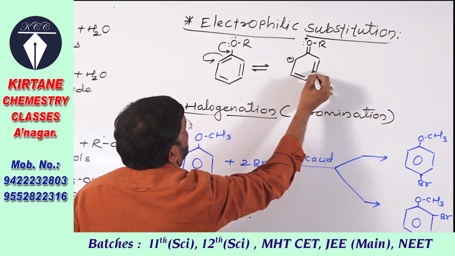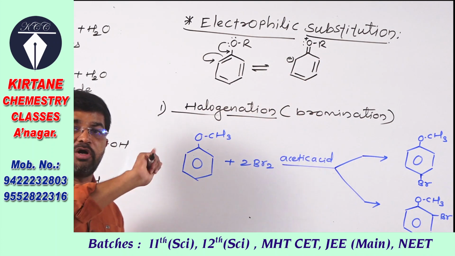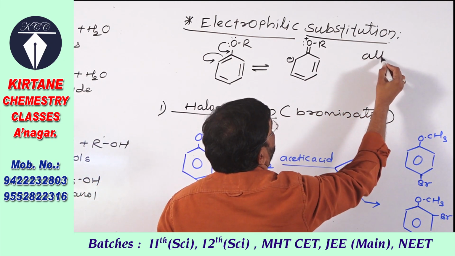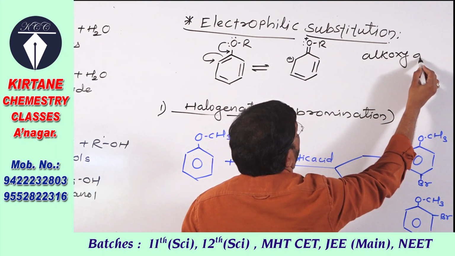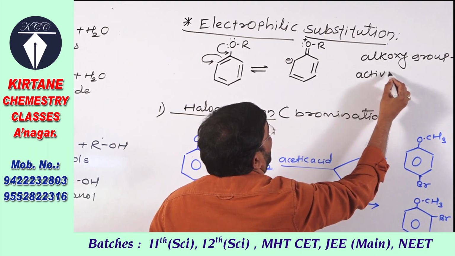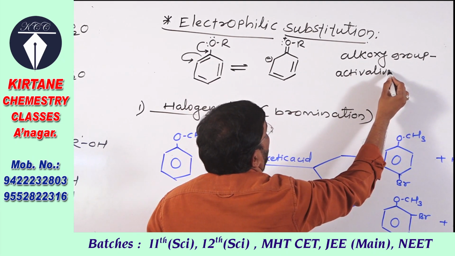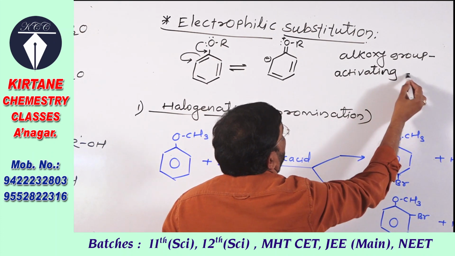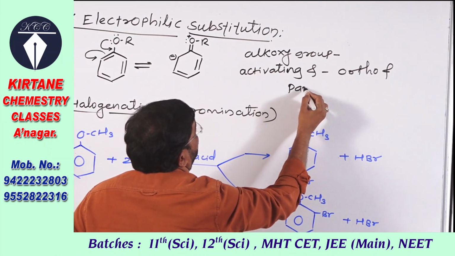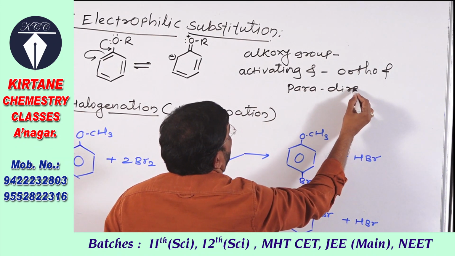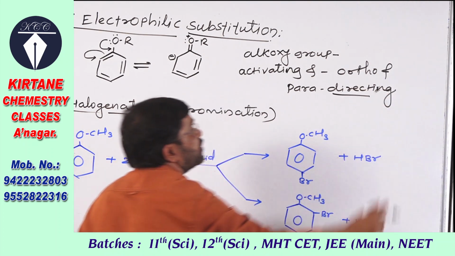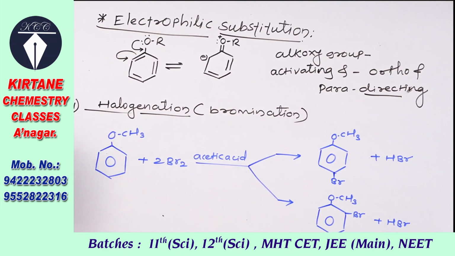So here, due to this, again shifting of electrons to another carbon atom, we observe that the alkoxy group attached to benzene is activating and ortho and para directing, due to the resonance as well as hyperconjugation effect.